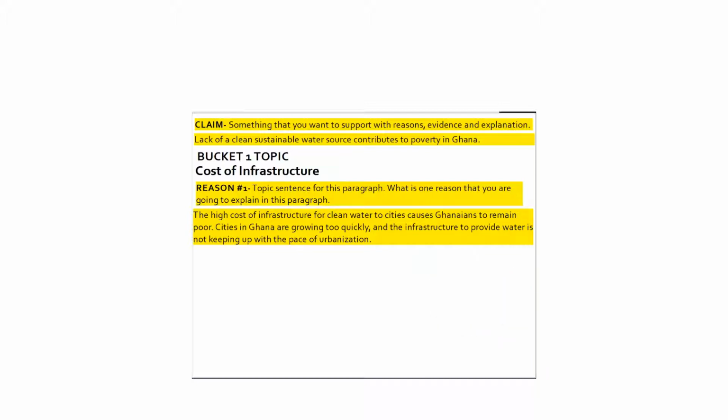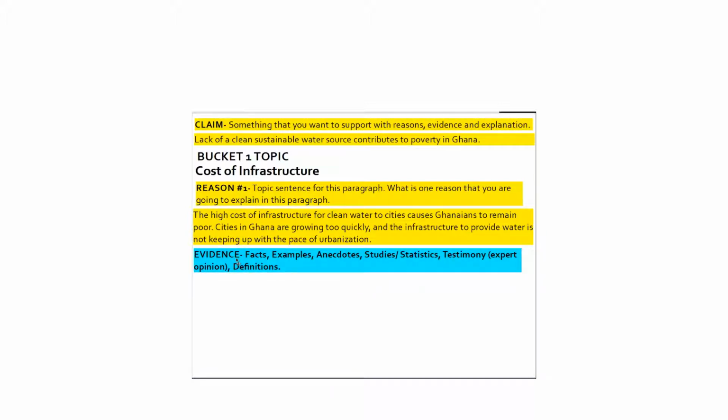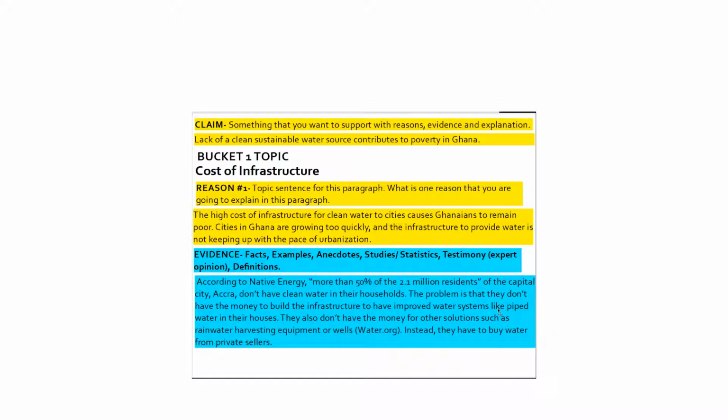Okay. The next thing that I'm going to do is come up with my evidence. When I come up with my evidence, I want to make sure that the evidence I choose is going to support the fact that infrastructure is a problem because Ghanaians are moving into cities too fast. And here is what I found to do that. So I have a few pieces of evidence that I'm going to talk about in this section. Some of them are facts, some of them are statistics, and some of them are actually paraphrased. That means that I put them into my own words.